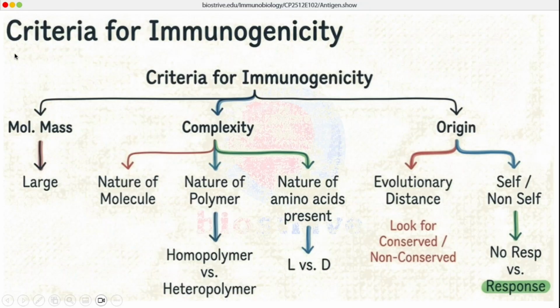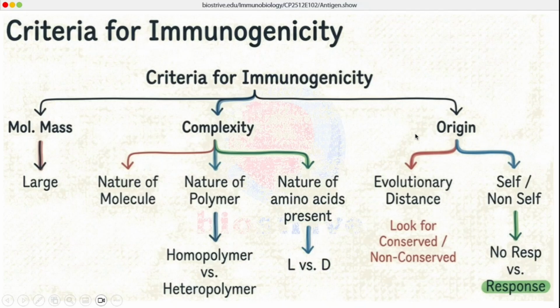What we studied right now is the criteria for immunogenicity. First of all, we have to see the molecular mass and size of the protein or antigen. The larger the size, the greater the immunogenicity. Then we move on to complexity. What is the nature of the molecule? Proteins are the most immunogenic in nature, followed by carbohydrates and lipids. Then we come to the complexity of the polymer. Heteropolymers are more immunogenic as compared to homopolymers, and we also saw the nature of amino acids affecting the immunogenicity. L amino acids will always be more immunogenic as compared to D amino acids.